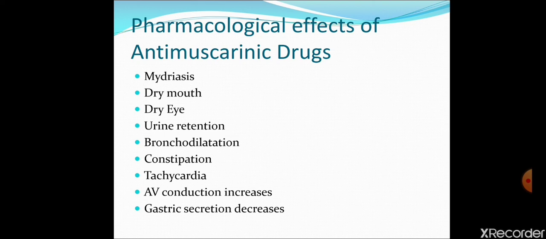Opposite to urination, urine retention. Urine will be retained. It will not pass out through the bladder. Opposite to bronchoconstriction, that is bronchodilation. Opposite to defecation or diarrhea is constipation. Opposite to bradycardia is tachycardia. Opposite to AV conduction delay is increased AV conduction. And opposite to gastric secretion stimulation is decreased gastric secretion. So these are the pharmacological effects of anti-muscarinic drugs.